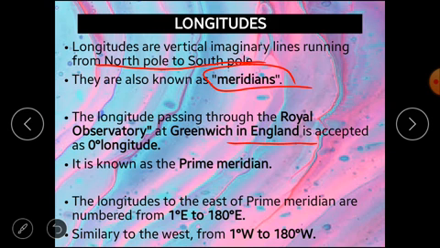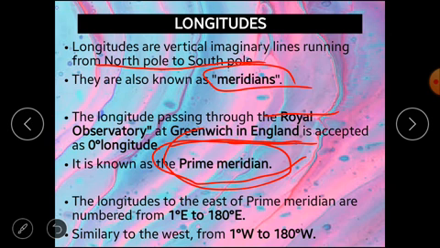Where is 0 degree longitude? At Greenwich in England, the Royal Observatory, and all the other longitudes are measured from here. The 0 degree longitude is called the prime meridian. The prime meridian is the starting point for measuring longitudes.